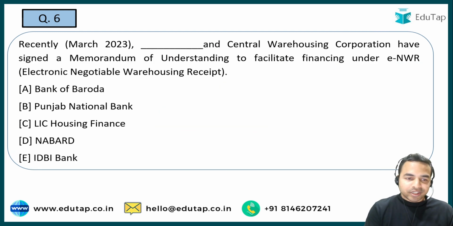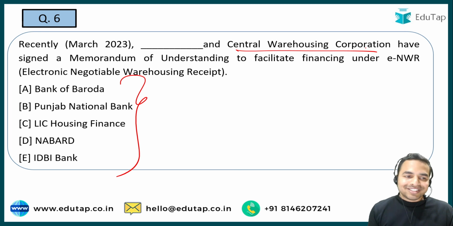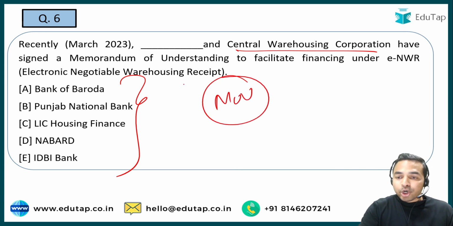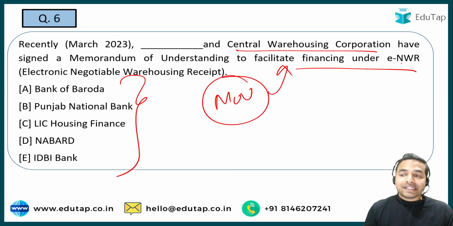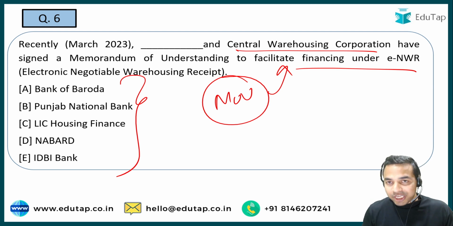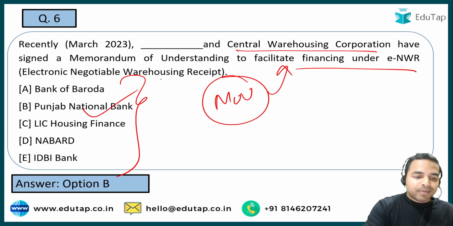Now the next question. Which one of the following organizations, along with the Central Warehousing Corporation, has signed an MOU, and the aim of this MOU is to facilitate financing under the ENWR, that is Electronic Negotiable Warehousing Receipt. So you have to tell the name of the bank with which the Central Warehousing Corporation has signed this MOU, whose aim is to facilitate financing under this Electronic Negotiable Warehousing Receipt. And guys, the right answer is Punjab National Bank.